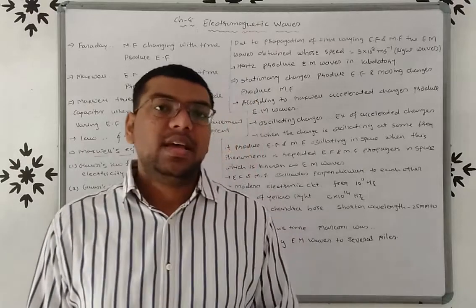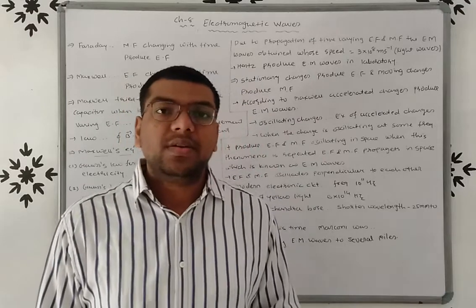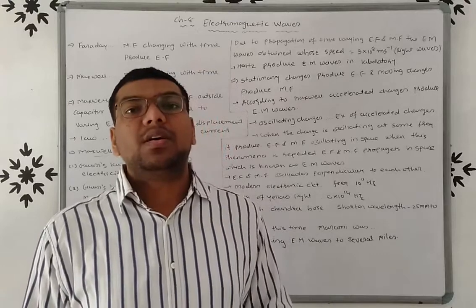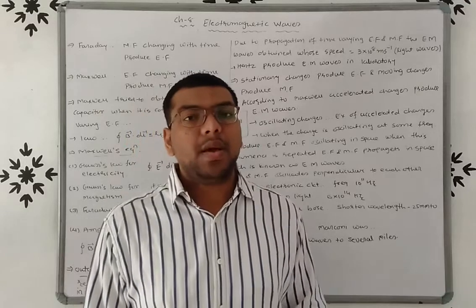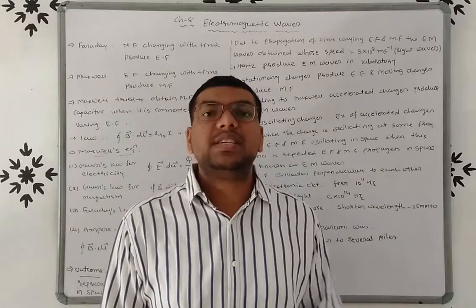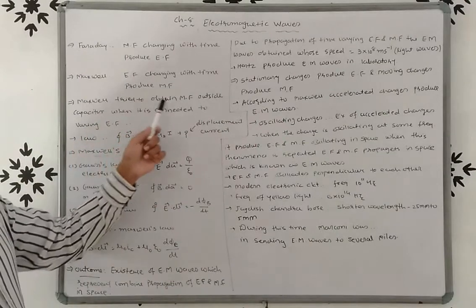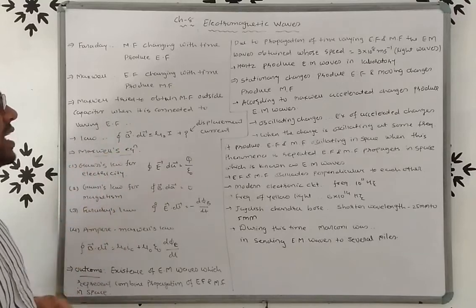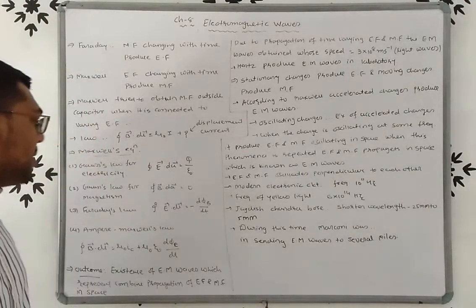Once again friends, Maxwell tries to find out the magnetic field outside the capacitor when it is connected to a varying electric field. He found that something is missing in the Ampere circuital law, and he gives this missing term that is known as displacement current, right?